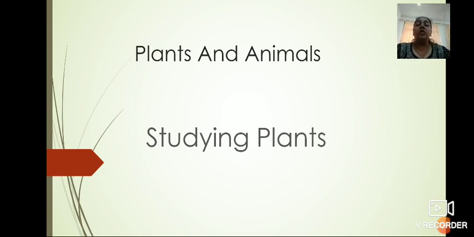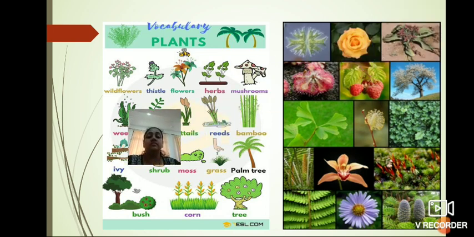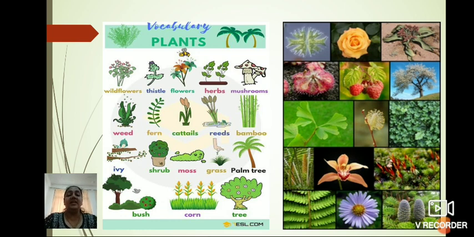Everyone, you have to take out your GK textbook and open it on page number 22. Understood? So what is there? Let's see. What do you observe in this picture, children? Yes, here are different plants. What do you think about it? Are these plants really useful for us? Are they important for us? Let's see.